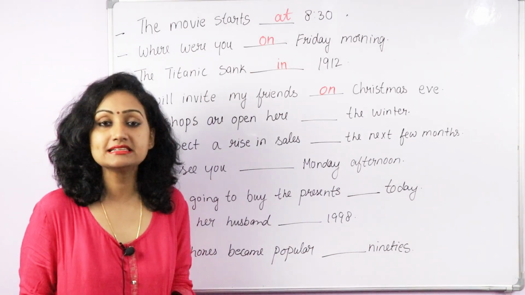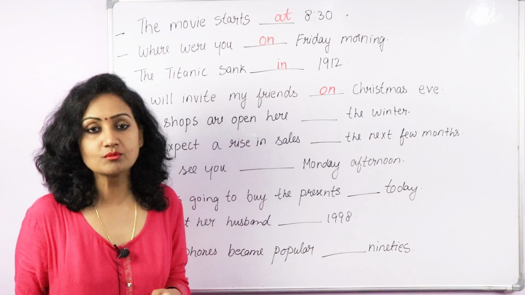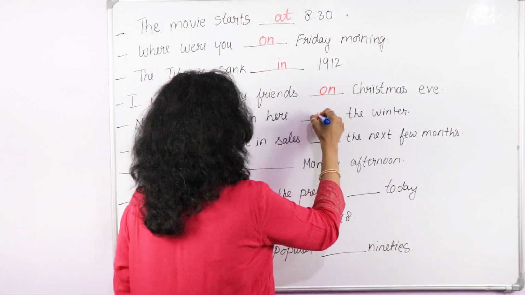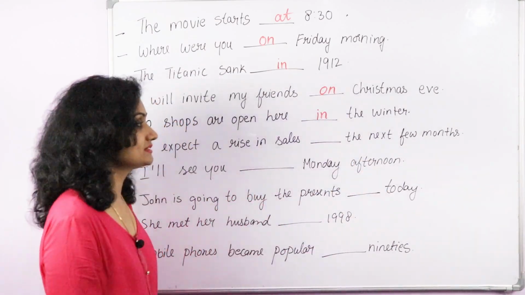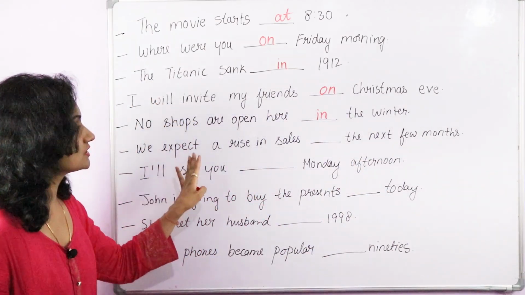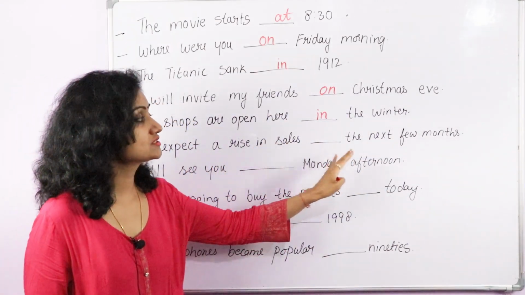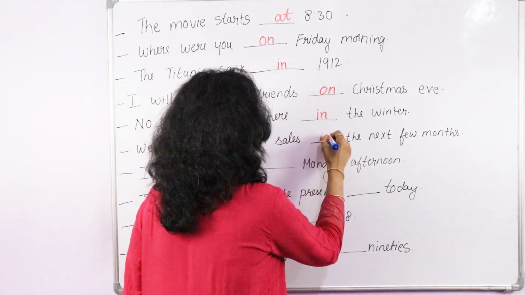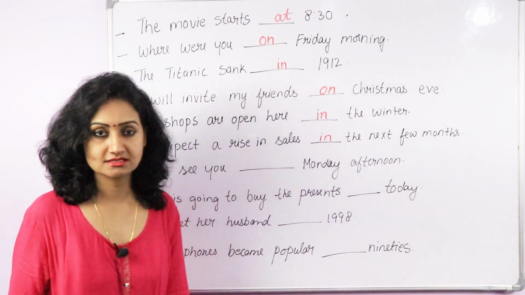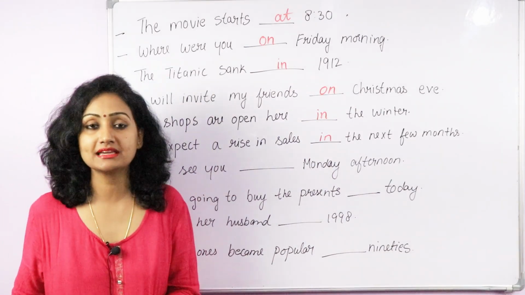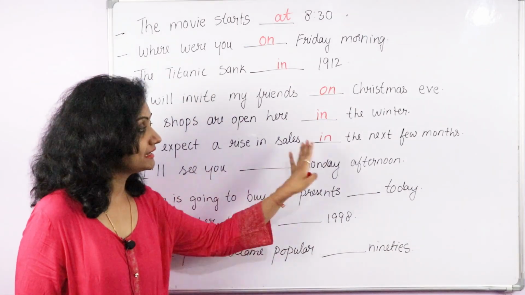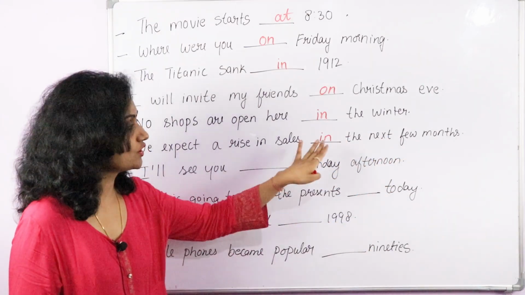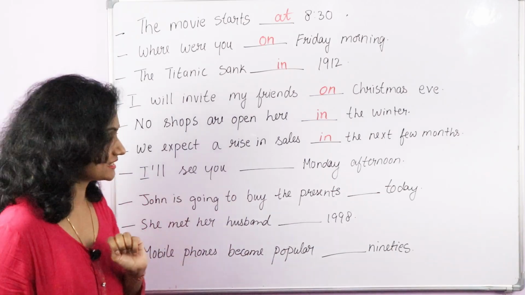So before a season, winter, summer, spring, what do we use? In the winter. We expect a rise in sales dash the next few months. In the next few months. I'll be back in a few minutes, in a few hours, in the next few months, in some time. So we always use in in these kinds of sentences.